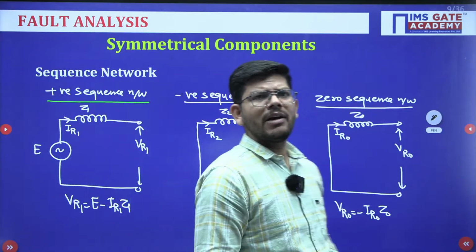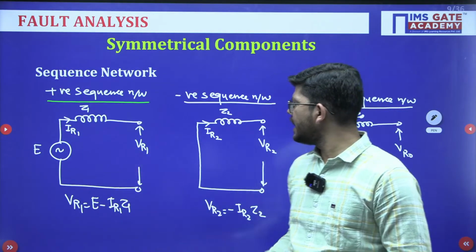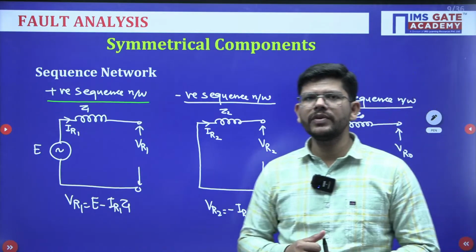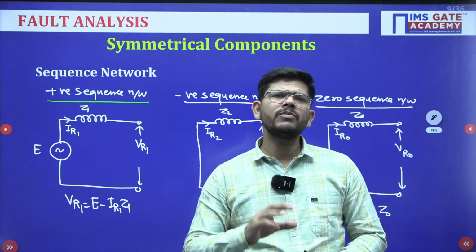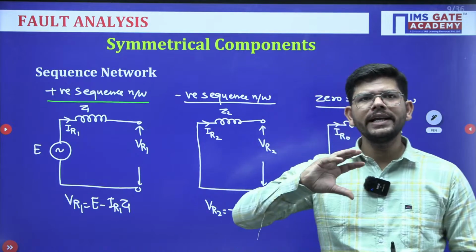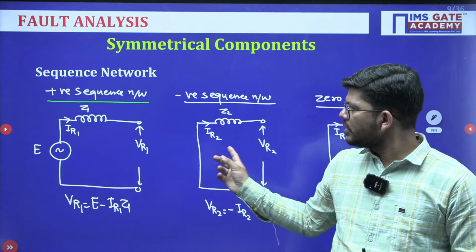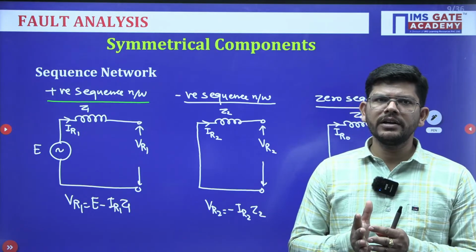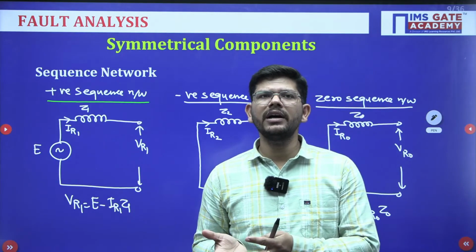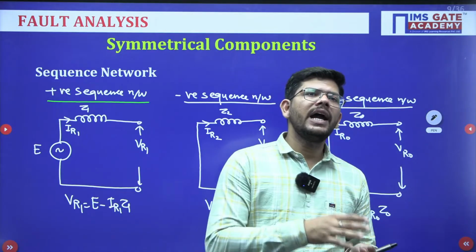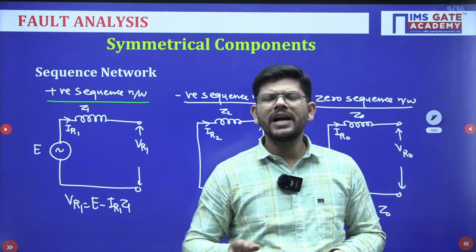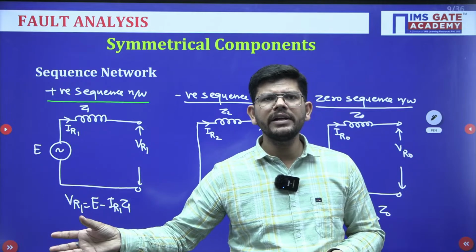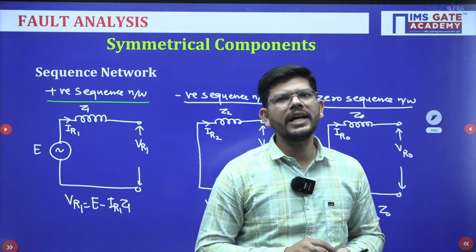Why do we have voltage only in the positive sequence, and it disappears in the negative and zero sequence networks? Suppose we have an alternator rotating in the clockwise direction. In order to replicate the negative sequence component, you would have to suppose that the alternator is rotating in the anti-clockwise direction. Is that possible? A clockwise rotating alternator cannot immediately rotate in the anti-clockwise direction.